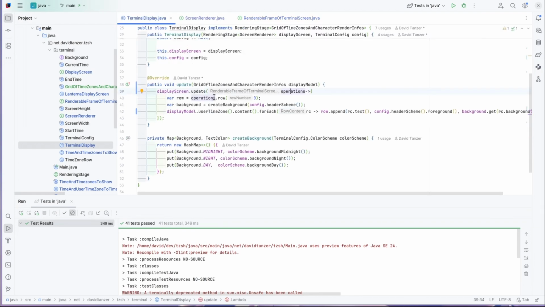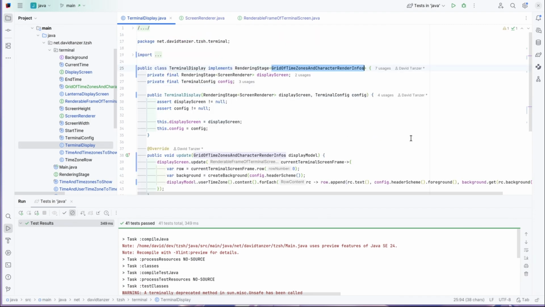And here you can see how this renderable frame is used. So this is maybe our current terminal screen frame, and row is okay here, row content is okay here. So an honest name for this terminal display that also sticks to the naming convention I used